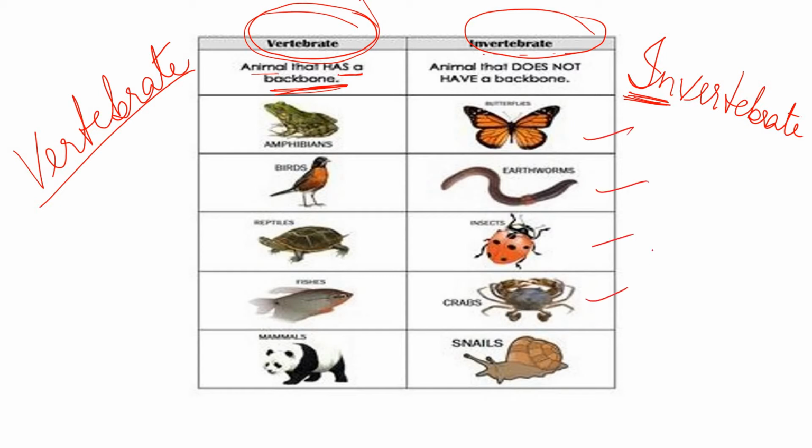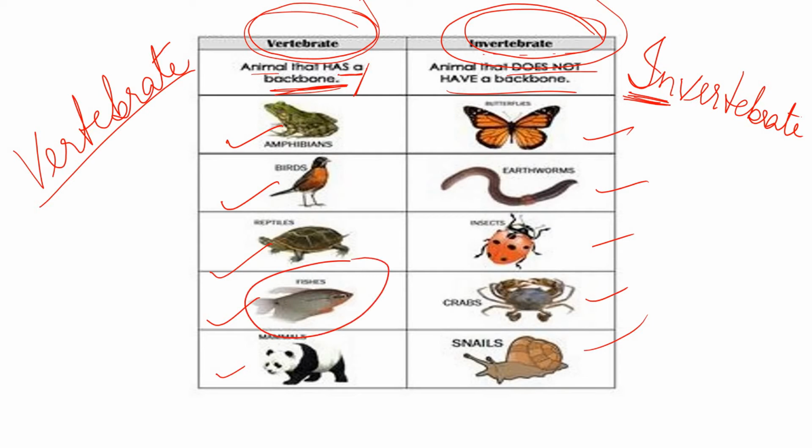All these creatures don't have any backbone, and for that reason they are called invertebrates. Who are the vertebrates then? They are the ones which have a backbone. You see, amphibians, frogs, birds, reptiles, fishes. Fishes, we eat fish, we know that very well. Then we have chicken, mutton, mammals.